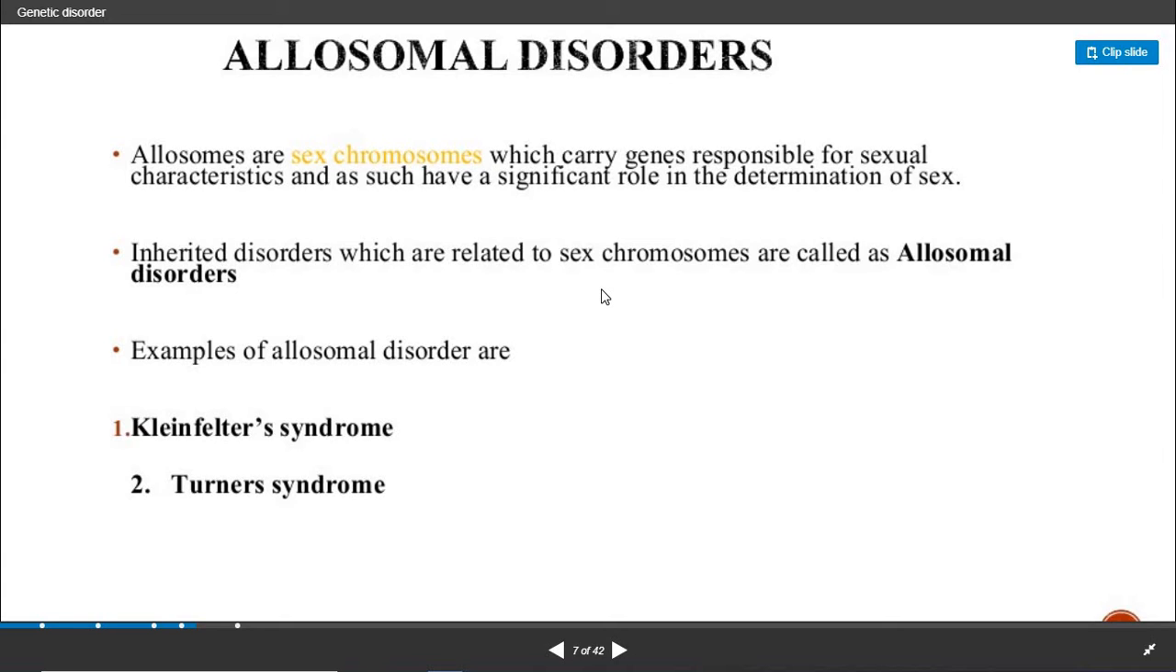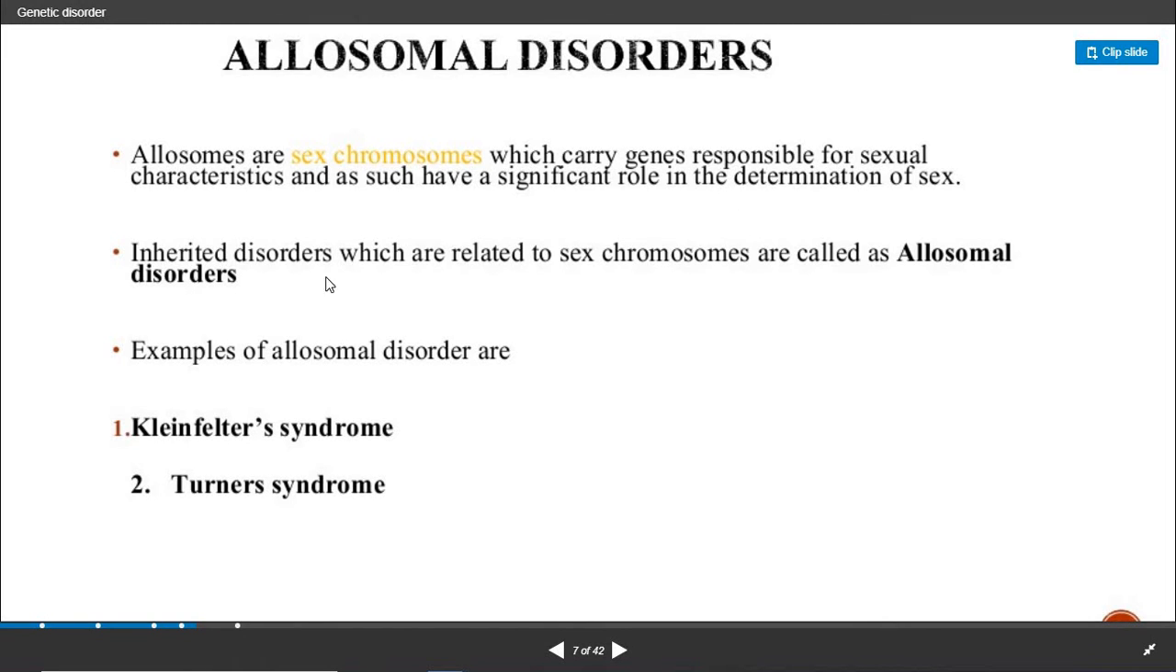Allosomes are the sex chromosomes, as we have seen, which carry genes responsible for sexual characteristics and as such have a significant role in the determination of sex. By this we can say that a particular individual is either male or female. Suppose if XX is there, then the individual will be female, and if XY allosomes are there, then the individual will be male.